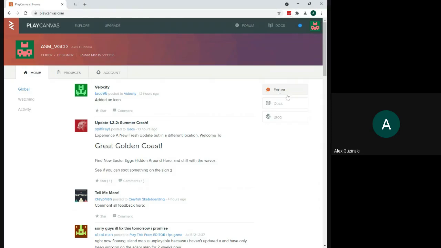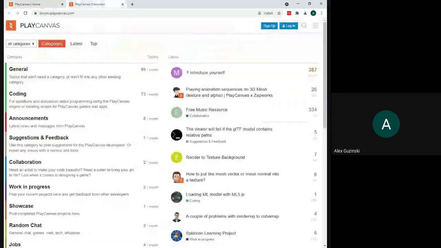But when you're having issues in the future, you're trying to figure out how to do something, something's not working, or a feature you're trying to implement and you're not sure about how to go about it, these are great places to go for that. Okay? The forum, obviously, I'm sure a lot of people have used something like this before. It's all people asking questions and hopefully getting answers. Okay? So you can always come in here and search for a specific problem, see if somebody has already had a similar problem and answered it, or ask a question yourself.